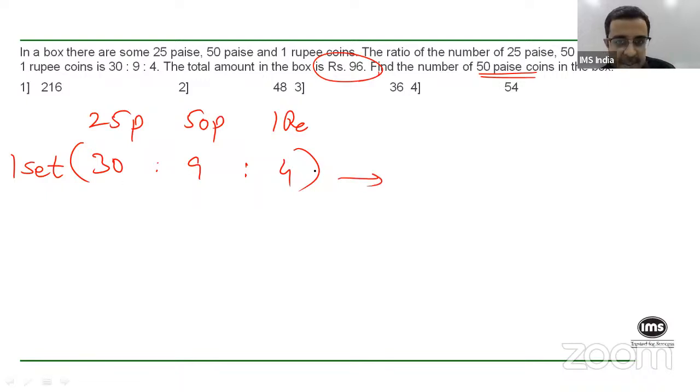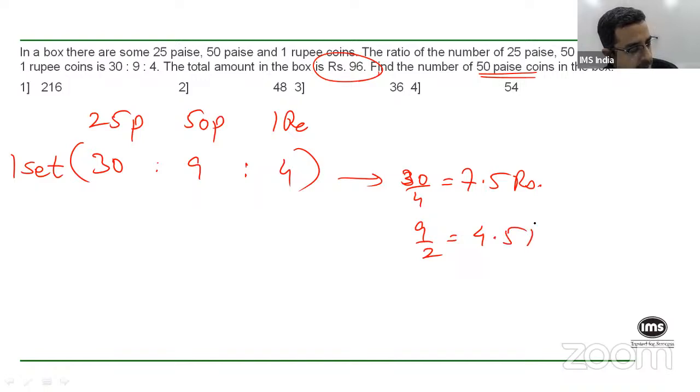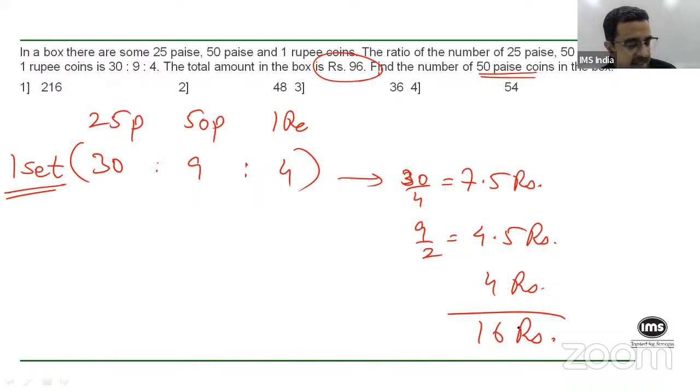The 30 25 paise coins will give us 30 by 4, that is 7.5 rupees, correct? Because 25 paise is basically 1/4 of a rupee, right? The 9 50 paise coins will give us 9 by 2, 4.5 rupees, because 50 paise is half a rupee. And the 4 1 rupee coins will give you, of course, 4 rupees, right? So the total value of this one set is 7.5 plus 4.5 plus 4, which comes out to be 16 rupees. So one set is worth 16 rupees.